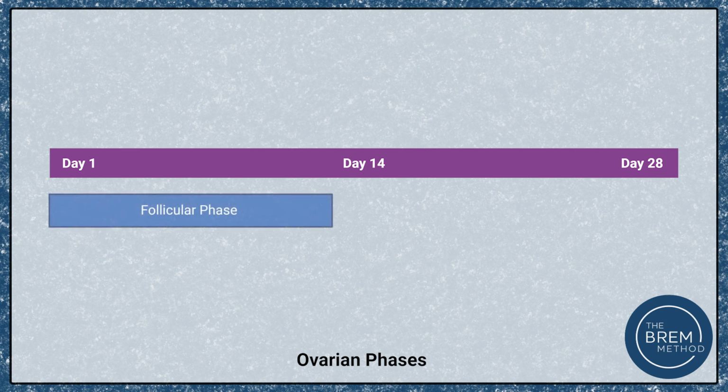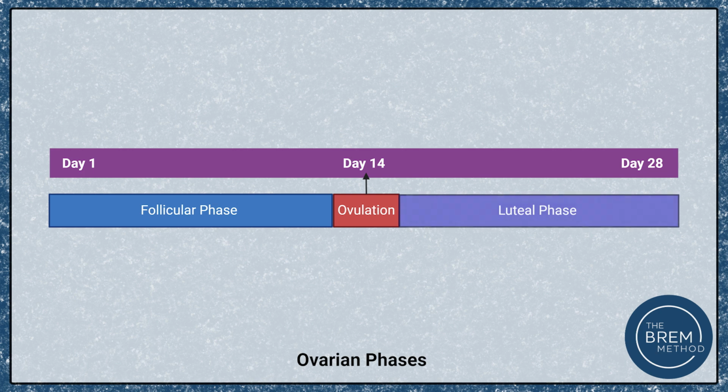The follicular phase, which goes from about day 1 to day 13-ish. Then we have the ovulation phase, which happens on average at day 14, although in real life females, this can happen anywhere from day 7 to day 20. But for the purposes of the MCAT, we'll say it's right in the center at day 14. Then after ovulation, we have the luteal phase of the ovarian cycle. And that word's going to make a lot of sense once we talk through what's happening after the ovum travels to the fallopian tubes after ovulation.